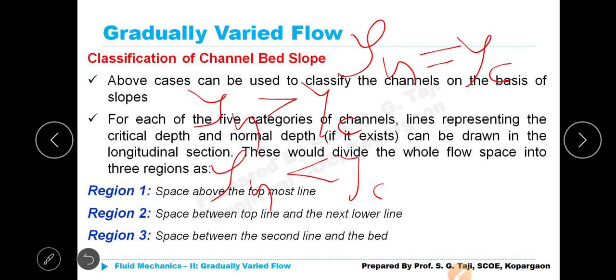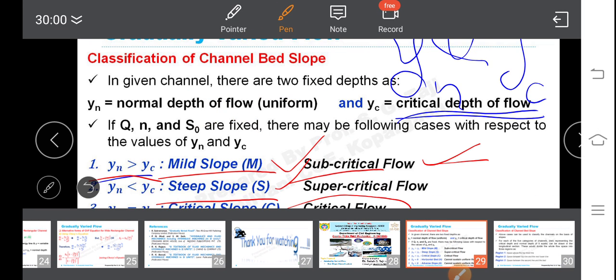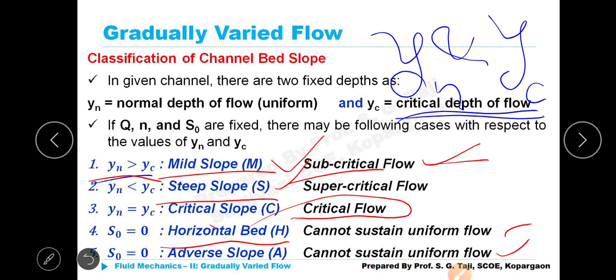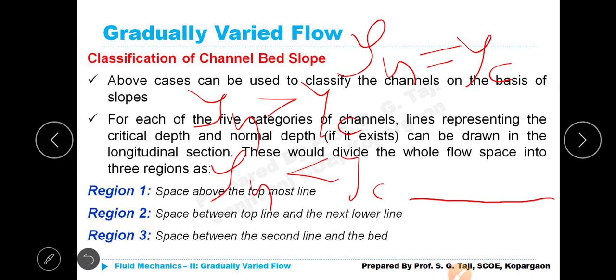Suppose I write the normal depth line, NDL, and the critical depth line, CDL. Based on the mathematical expression, when yn is greater than yc, the NDL normal depth line is above the critical depth line.